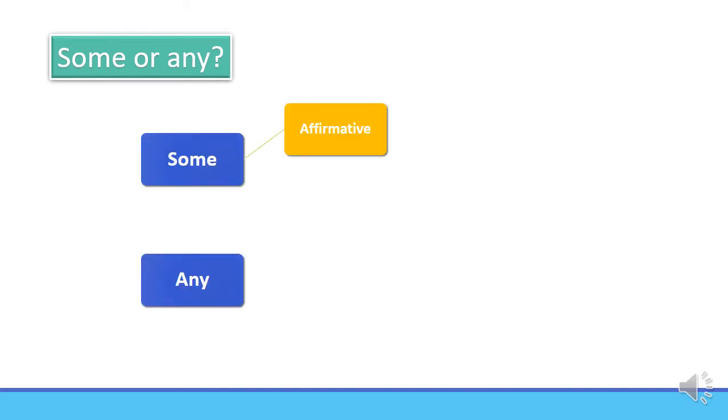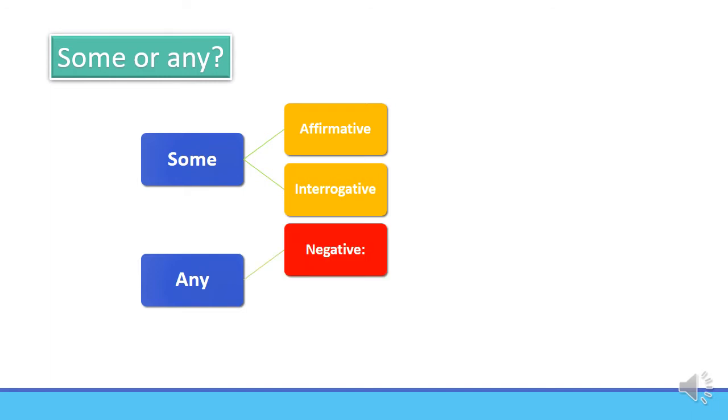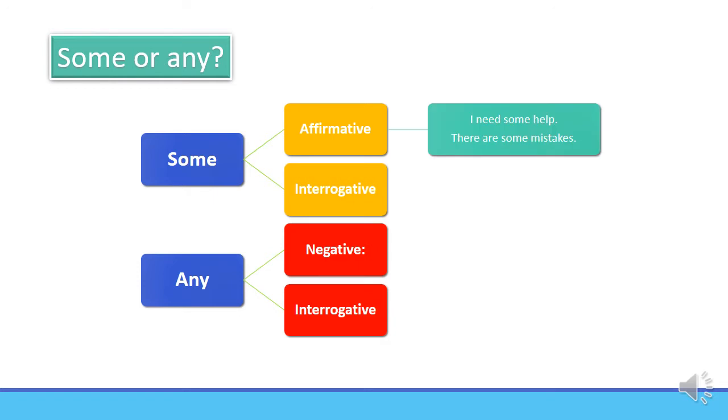Some or any. Let's see if you remember. We use some in affirmative sentences, but you may also use some in interrogative sentences. We use any in negative and interrogative sentences. Let's see some examples. I need some help. Affirmative sentence, we use some. There are some mistakes. Affirmative sentence, we use some.